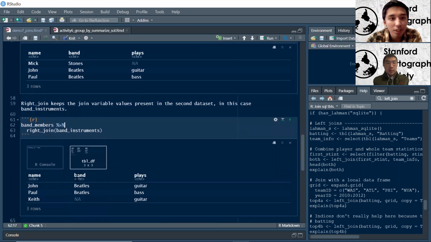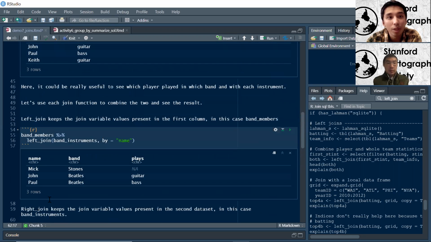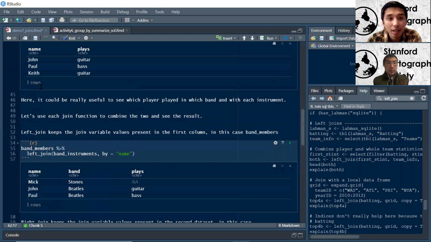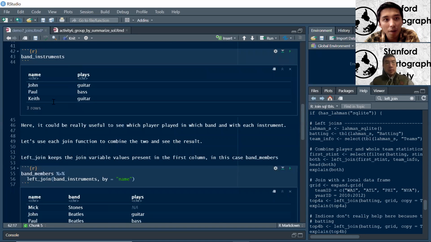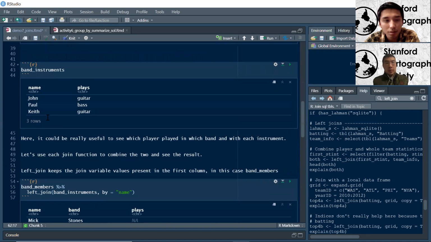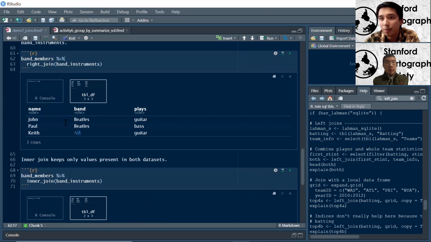But here, let's see again. So we have John, Paul, Keith, and those were the three that we had in our second, our band instruments one. But here again, we now have all they play because that's what we kept, but we don't have a band for Keith, because Keith, in this case, would be, I believe, is it Mick who we don't have here? Yeah, we have Mick and Keith are the two names that are different in each data set.